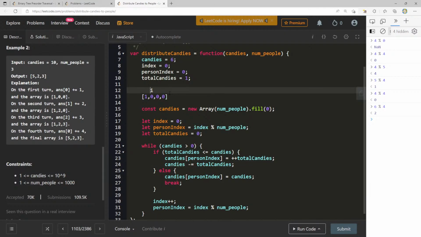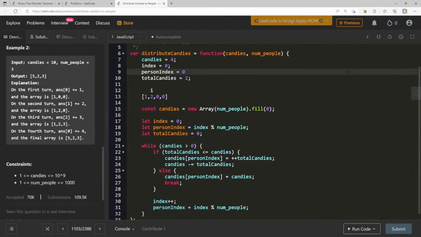And now we say index plus plus, and person index will be 1 modulo 4, which is still 1. So while candies are greater than 0, 6 is greater than 0. While total candies, which is 1, is less than or equal to candies, we say candies at person index equals plus plus total candies. We increment total candies. We set this to 2, and now we say candies minus equal total candies. So now this is 4. Let me remove my DevTools here. Okay. And now again, we do index plus plus.